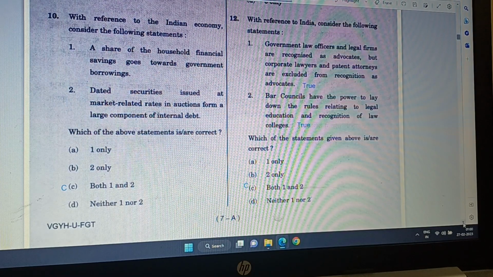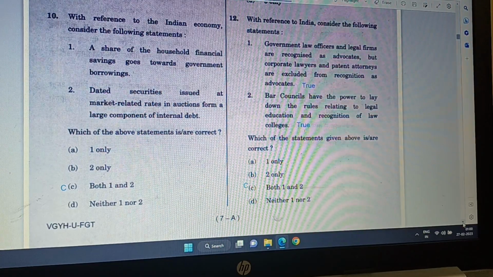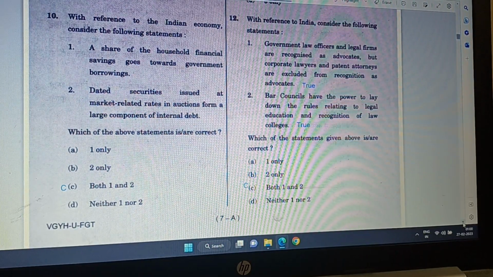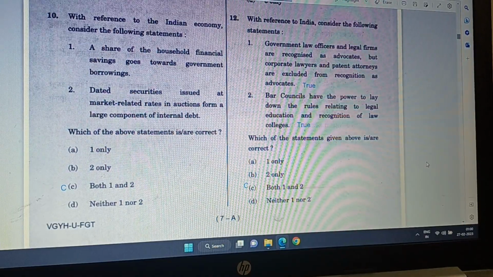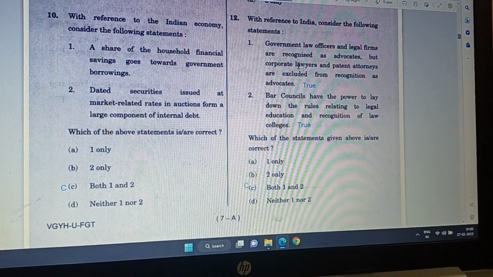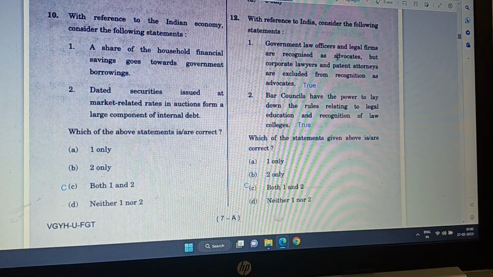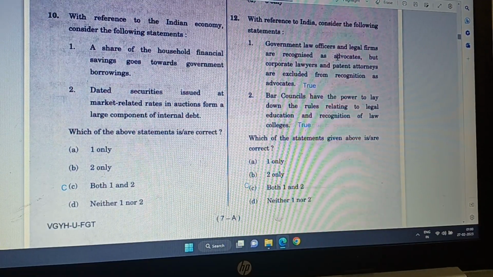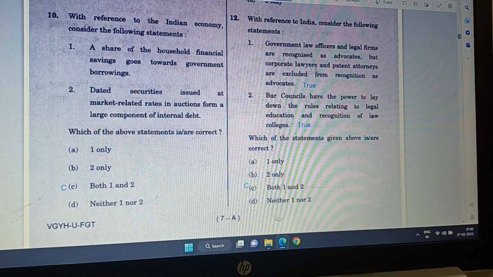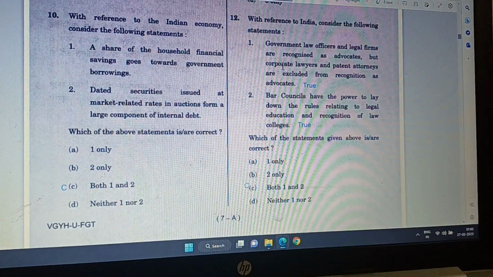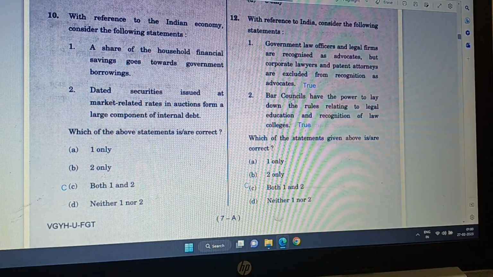Yes, because when they join the corporate world, they become the employee of that company, and then they cannot be called advocates because they will work only for their companies. Advocates work for all the public. Anybody can go and an advocate will take your case. But if you are a corporate lawyer, then you will work only for that corporation. Hence, you are no longer an advocate.